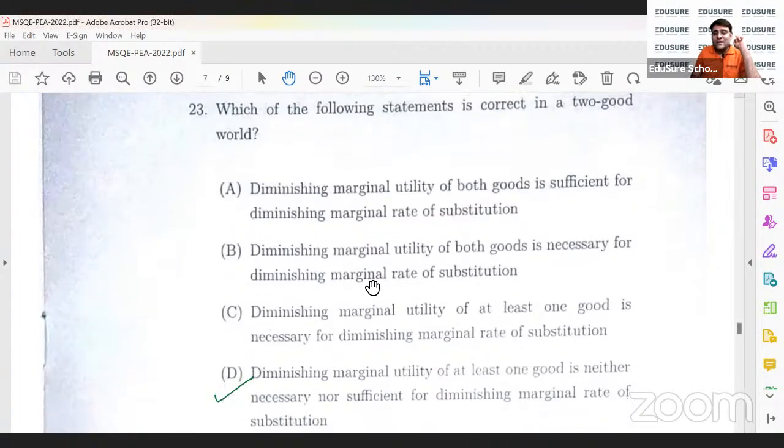Diminishing marginal utility of at least one good is neither necessary nor sufficient for diminishing marginal rate of substitution. The diminishing marginal utility of at least one good is not necessary, not sufficient. It's definitely not sufficient. One is having diminishing utility, the other may be a bad commodity and hence diminishing MRS is not holding. So it can be anything. So here again, the answer is D. Right.